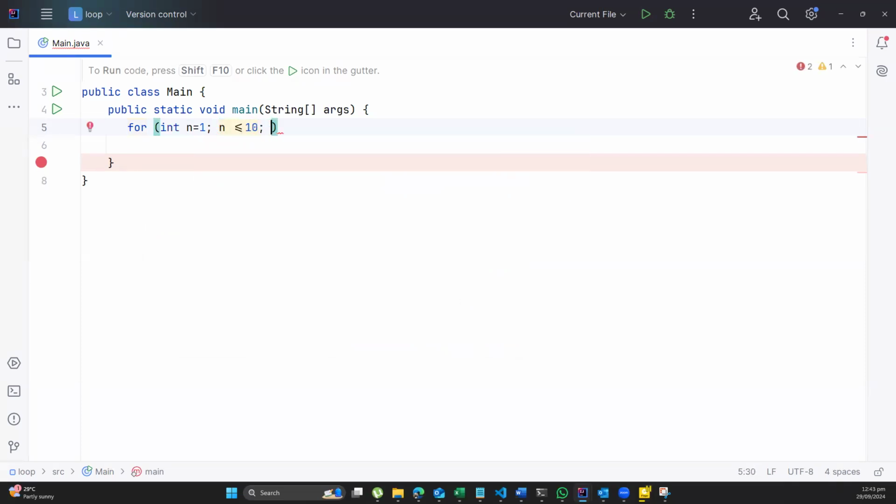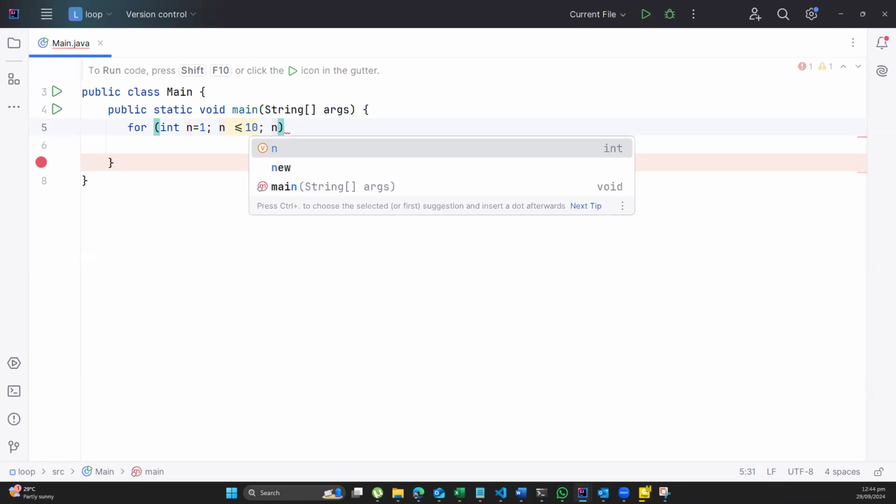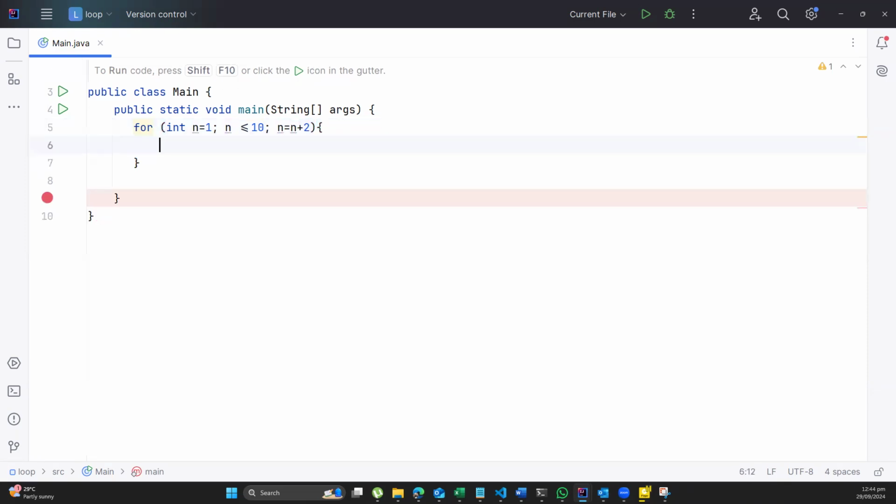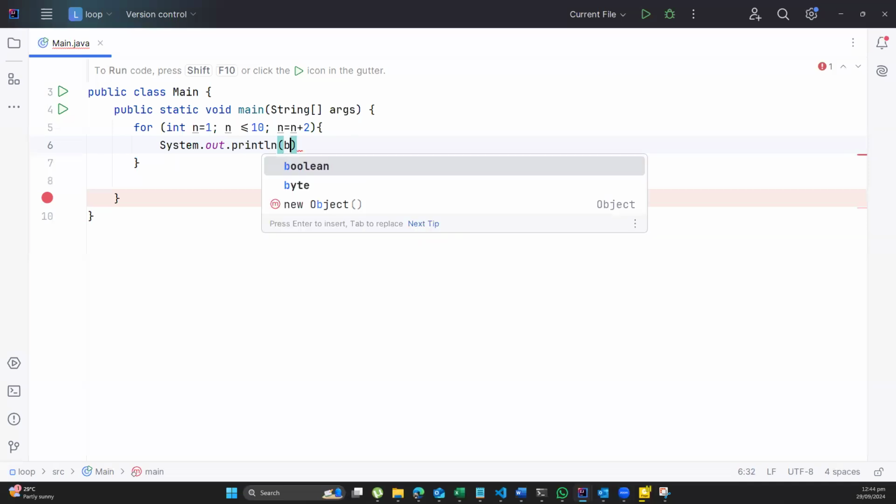That means that when I get to the point where n is less than or equal to 10, then I will what? Stop. How many steps should I do? For example, I can say n equals n plus 2. That means that my number of steps is going to be what? 2. So in each step, I'm going to run through 2 times. Let me write here System.out.print and tell the computer that I want to print out n.